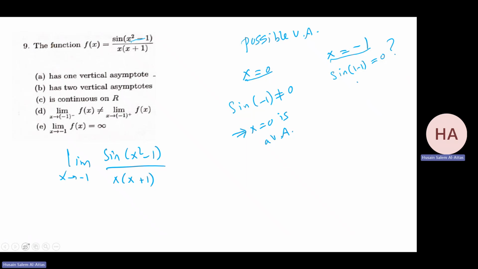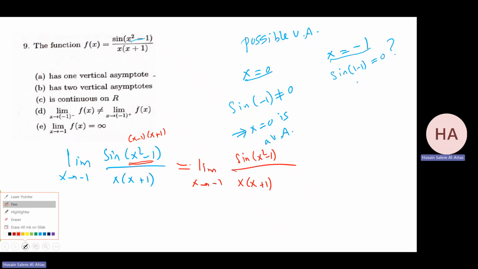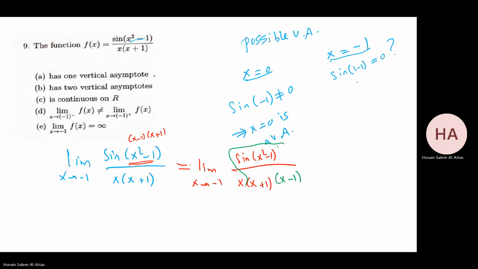How to do this? I need to have the same argument in the denominator. This is x minus 1 times x plus 1. I have x plus 1, so I multiply by x minus 1. And here I have sine of x squared minus 1, so I have multiplication by x minus 1. So this limit will give me 1.